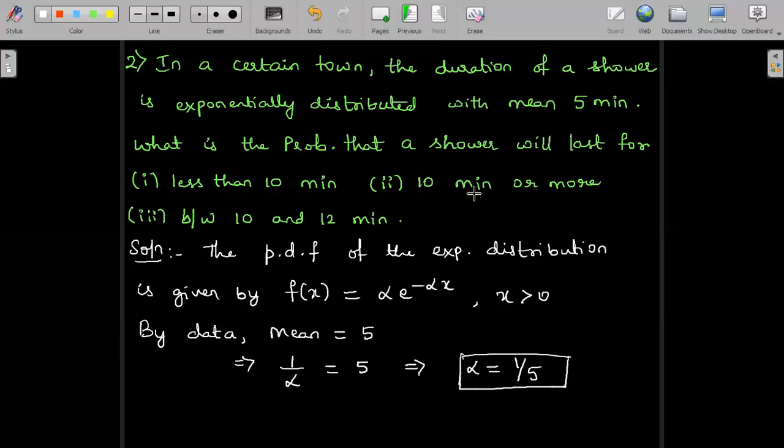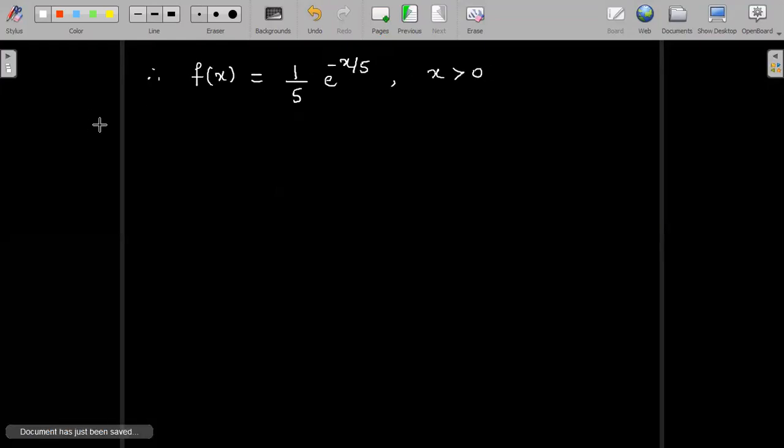So with this alpha value, we can rewrite the exponential distribution now. That is alpha e power minus alpha x can be rewritten. So exponential distribution f of x will now be equal to 1 by 5 e power minus x by 5 in the range x greater than 0.